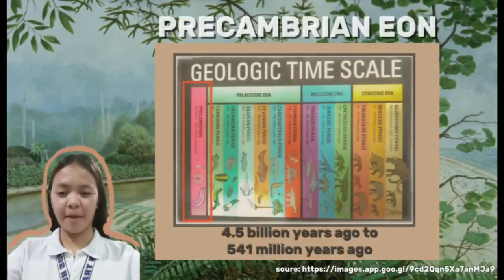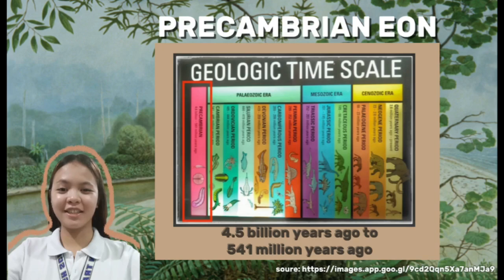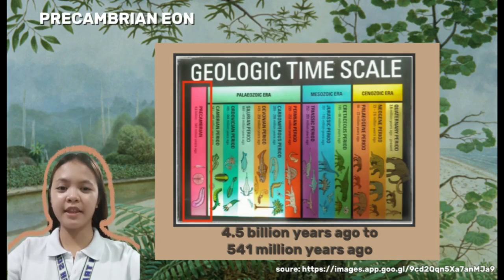First up, the Precambrian Eon. It is considered the longest and the earliest chapter in the Earth's history. It spans from 4.5 billion years ago to 541 million years ago. It's further subdivided into three eras: the Hadean, Archean, and Proterozoic. Now let's meet them one by one.